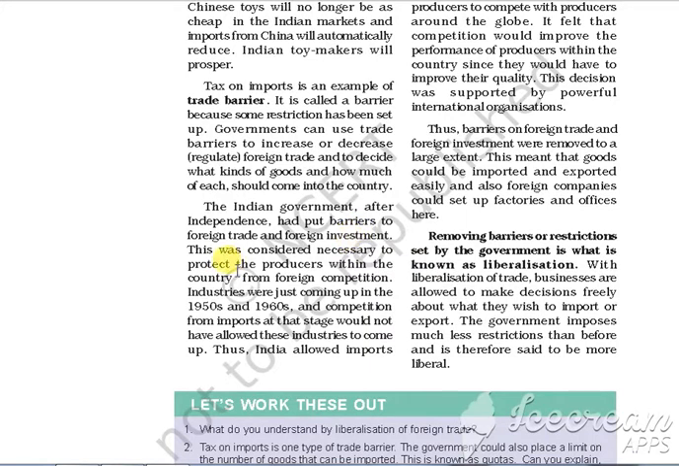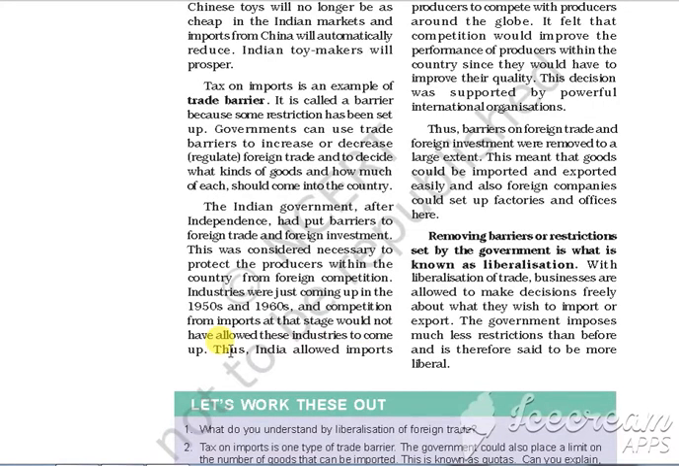Why? To protect the producers within the country from foreign competition. This was done by the government so that the domestic producers would be protected from the competition from foreign companies. Industries were just coming up in the 1950s and 60s, and competition from imports at that stage would not have allowed these industries to come up.